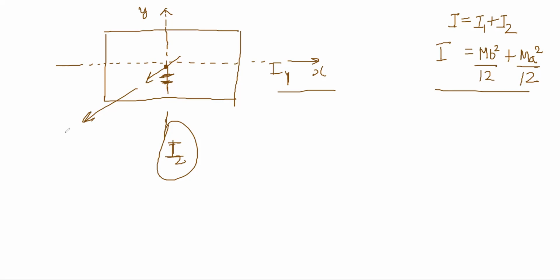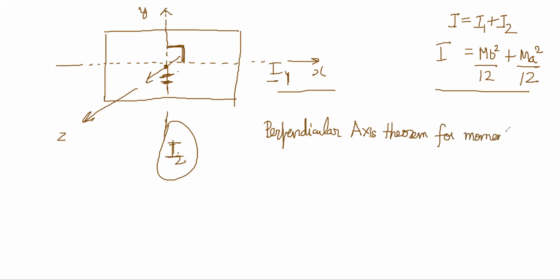This third axis I was in the z direction, right? And the angle between the x and y axes is 90. I1 and I2 were along axes which were perpendicular to each other. So this is an example of something called the perpendicular axis theorem for moment of inertias. What does the theorem say?